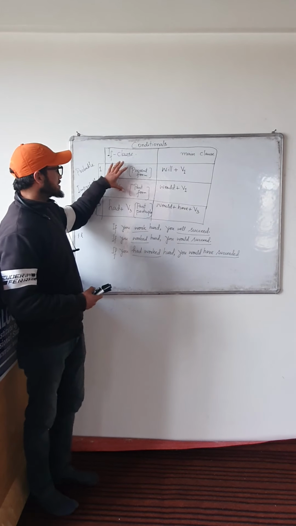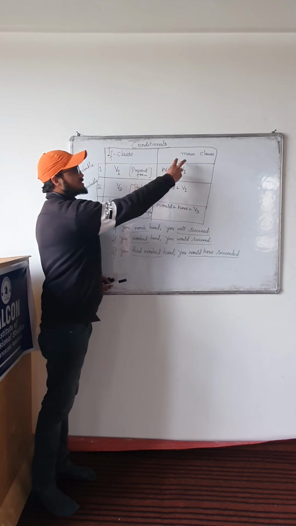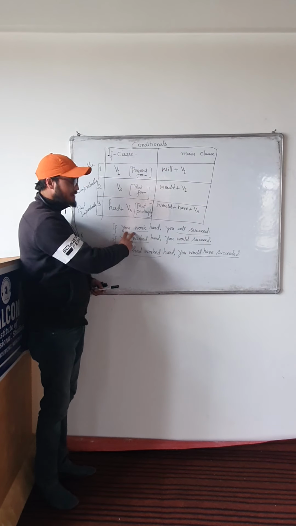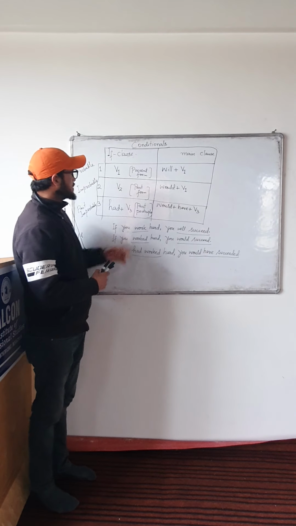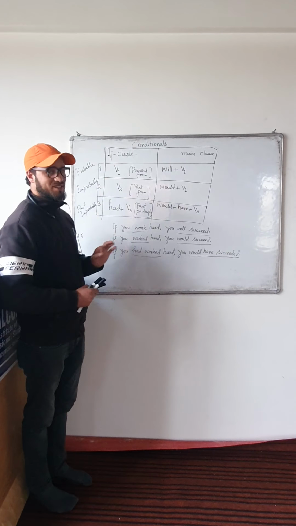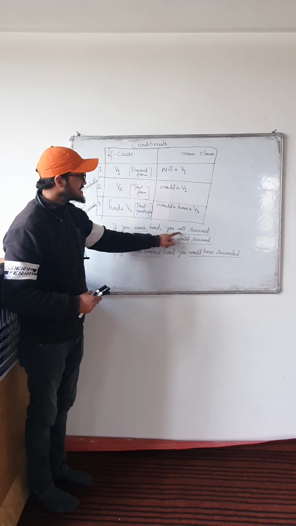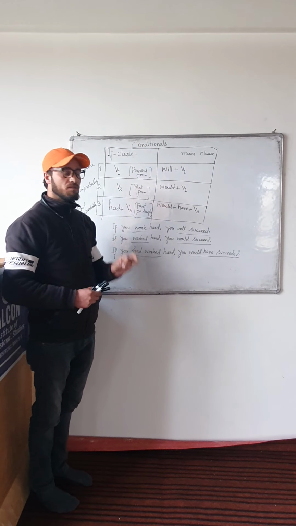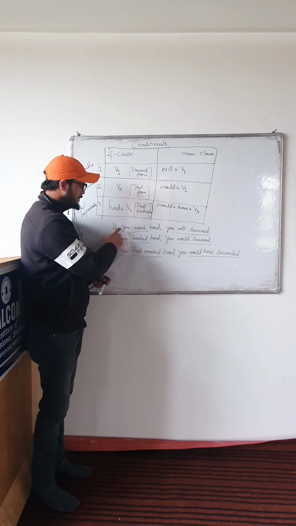Now here we have a table. We have two parts, an if clause and a main clause. In the if clause you have a condition, and in the main clause you have a result. When there is V1, or the present form of the verb, in the if clause, you need to have will plus V1 in the main clause. Look at the example: if you work hard.